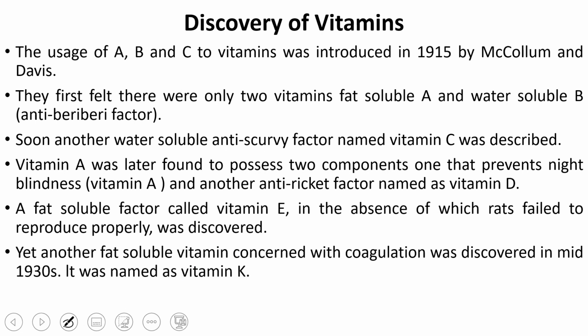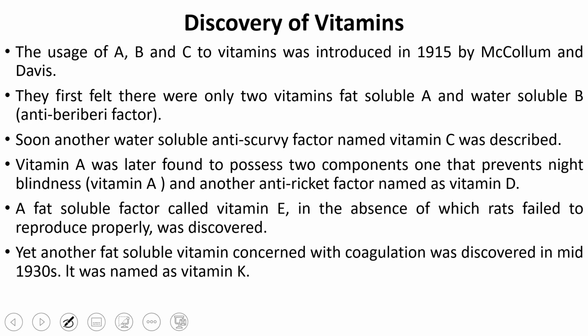This was the basic introduction of vitamins, and the usage of different vitamins like vitamin A, vitamin B and vitamin C. Vitamin was isolated in 1915 by McCollum and Davis. They first felt there were only two vitamins, fat soluble A and water soluble B. But soon another water soluble anti-scurvy factor, vitamin C, was also discovered.